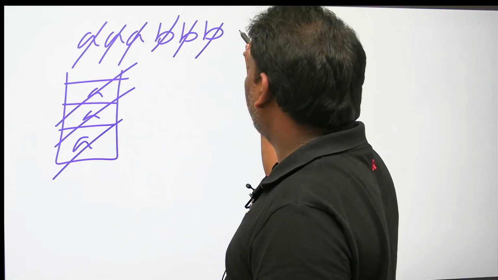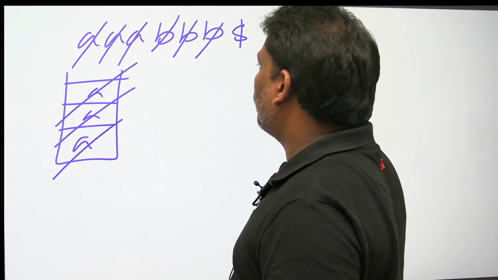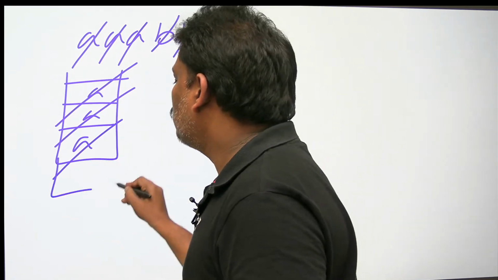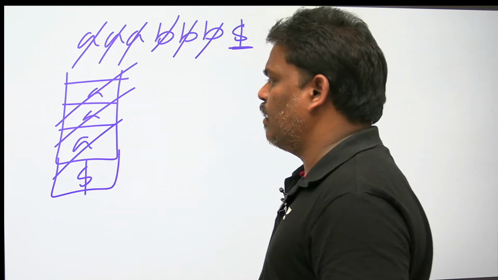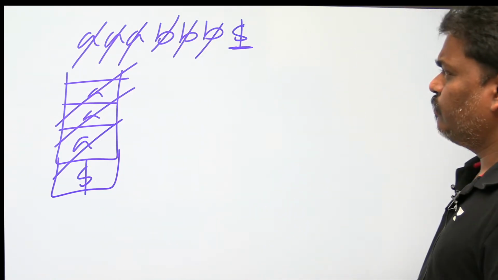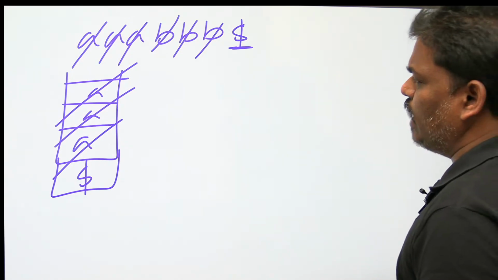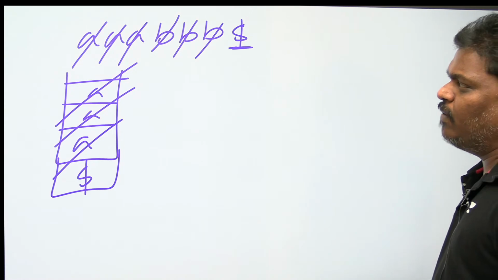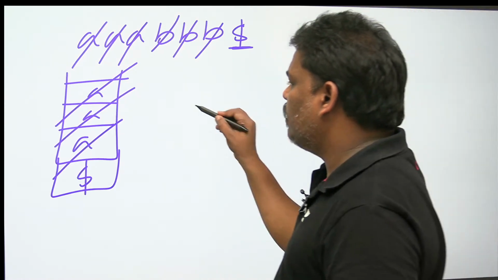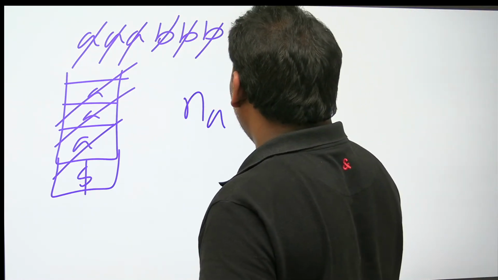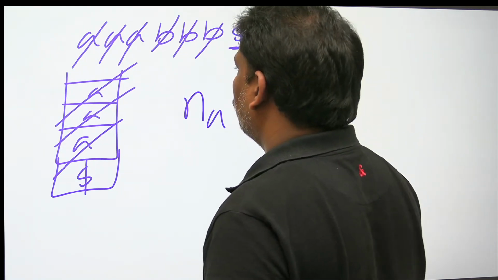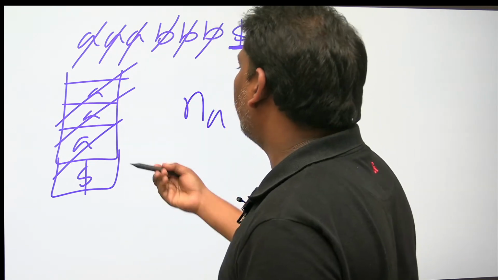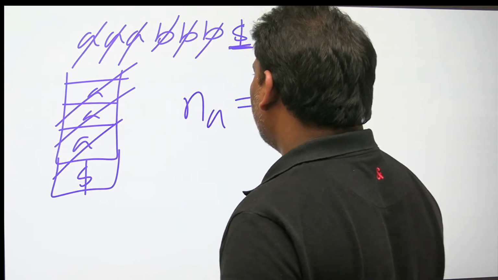Now see this one. B's are over. Some marker: when you see the dollar symbol, B's are over. Here in the stack also there is one marker, dollar. In the stack, dollar came means A's are over. In the input string, dollar came means B's are over. For every B, an A cancels, which indicates that the number of A's is equal to the number of B's.